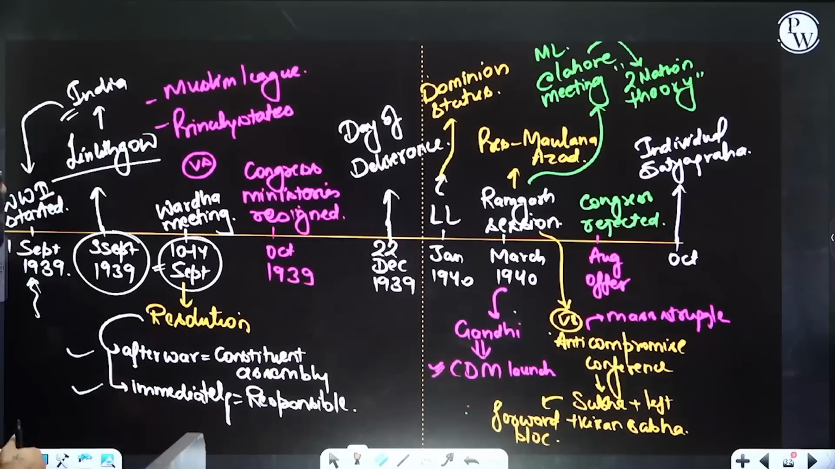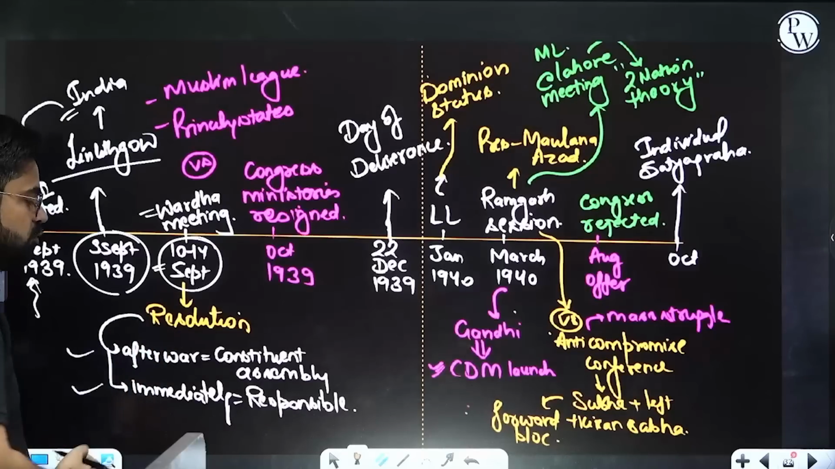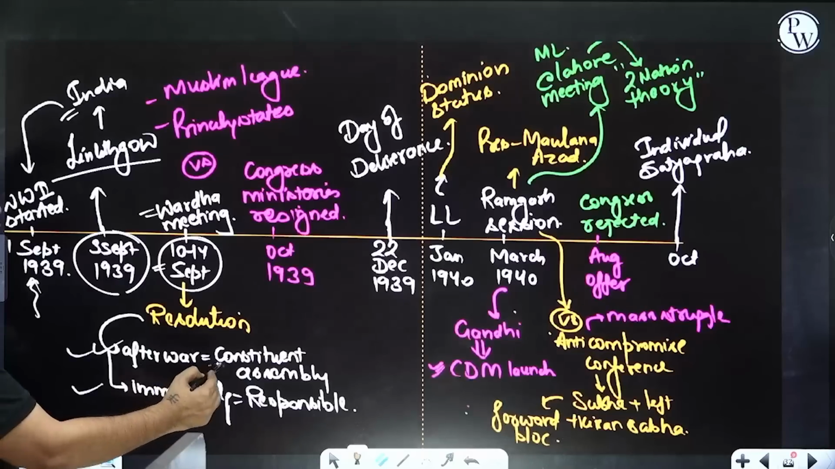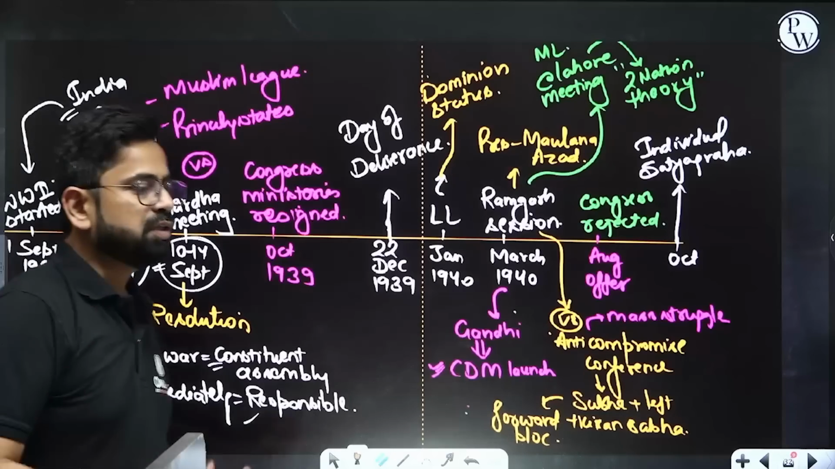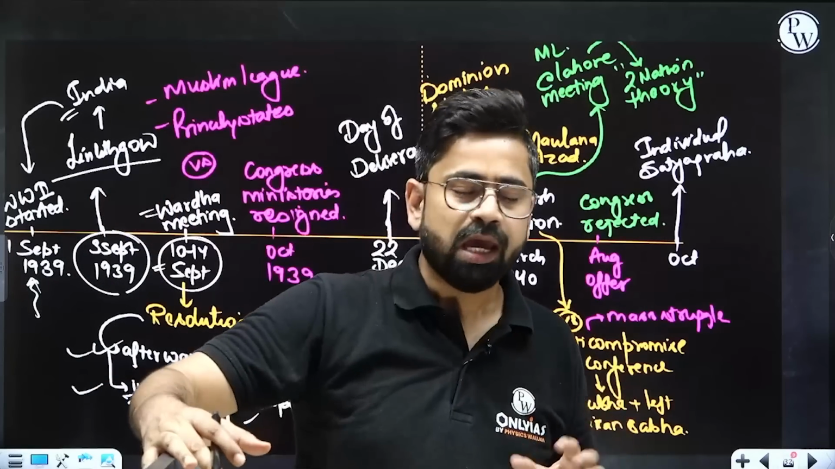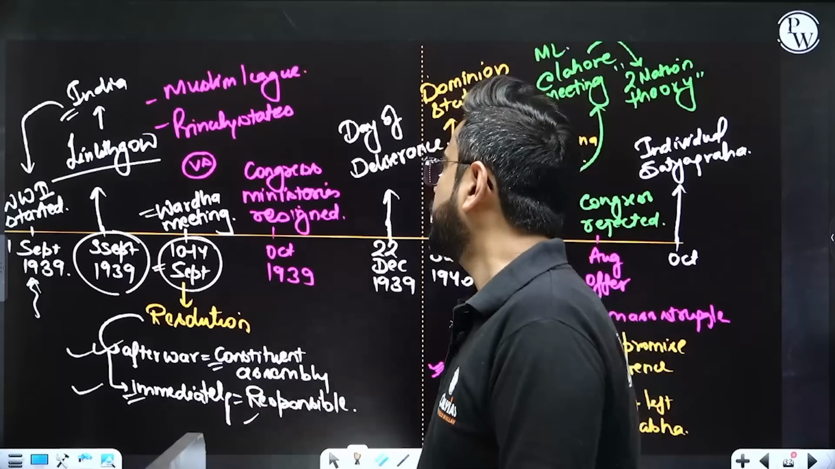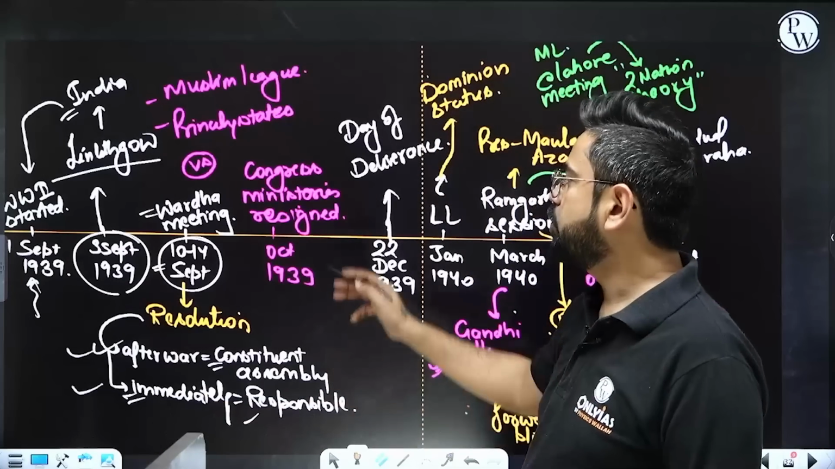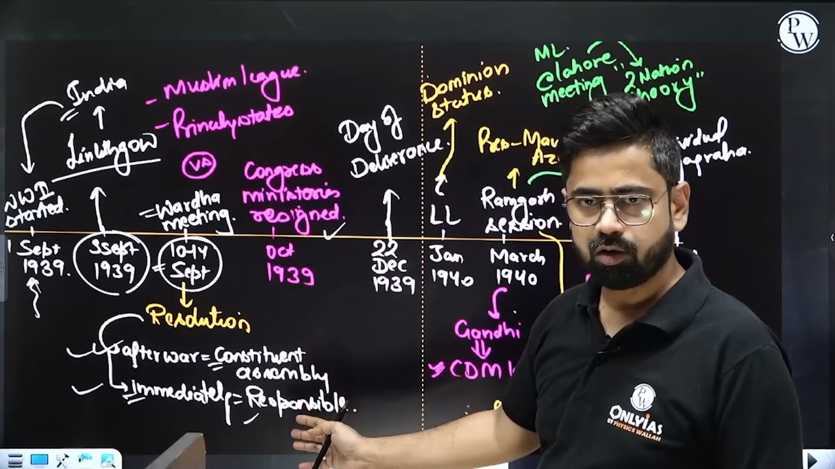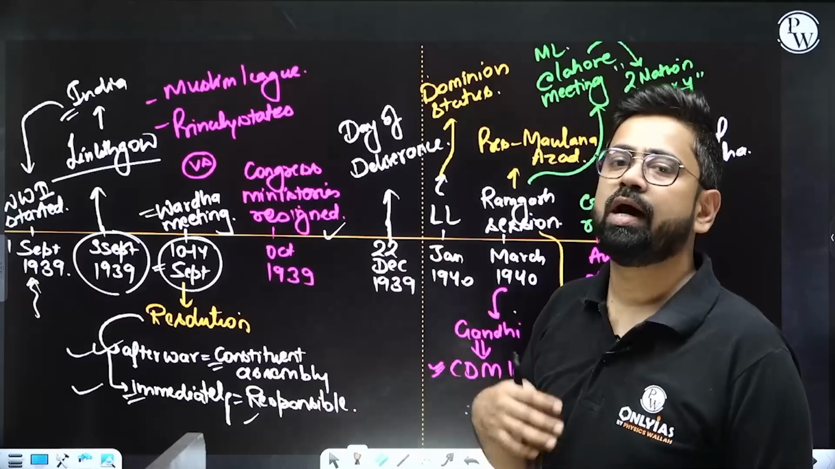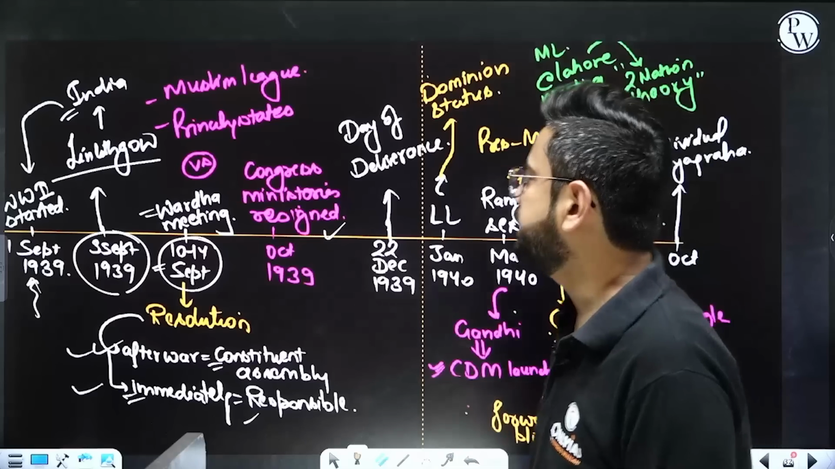Now the Wardha meeting was about this discussion only, and here this resolution was passed that after the war there should be a constituent assembly, and immediately we should be given responsible government. If this is fulfilled, we can support the war. If this is not fulfilled, we cannot support the war. That was the case. But Linlithgow did not entertain this. And because of that, Congress ministries resigned in October 1939, saying that if you are including us without consulting us, in that case, we will resign.